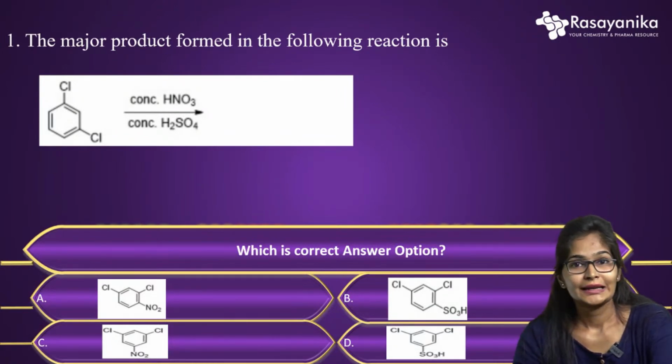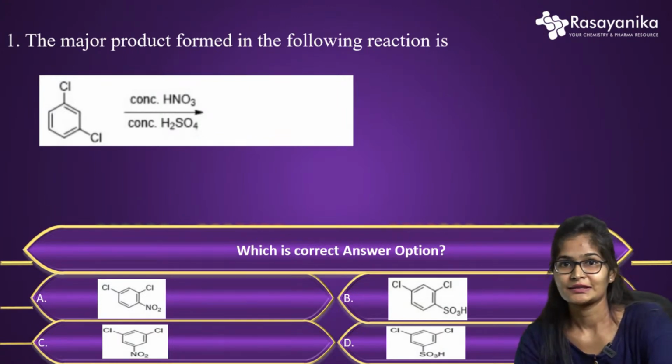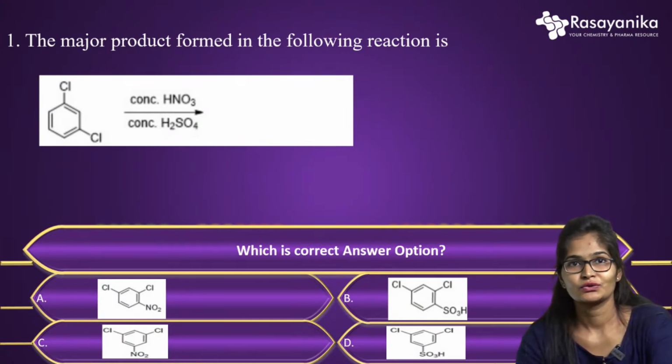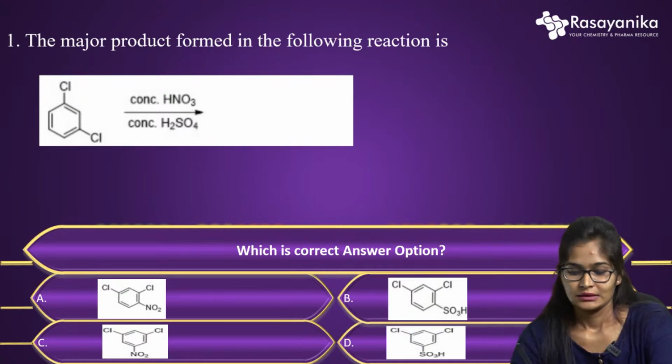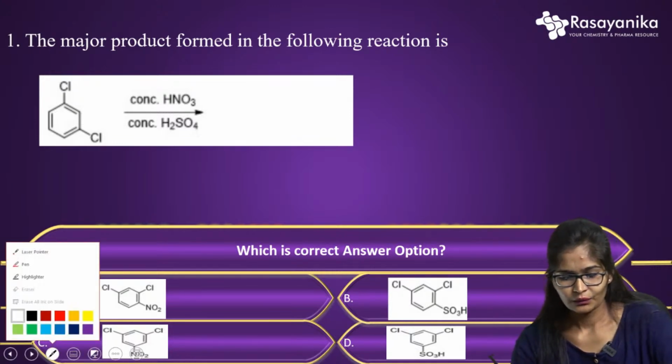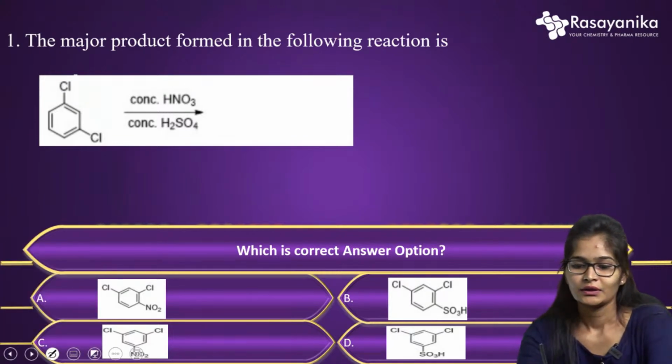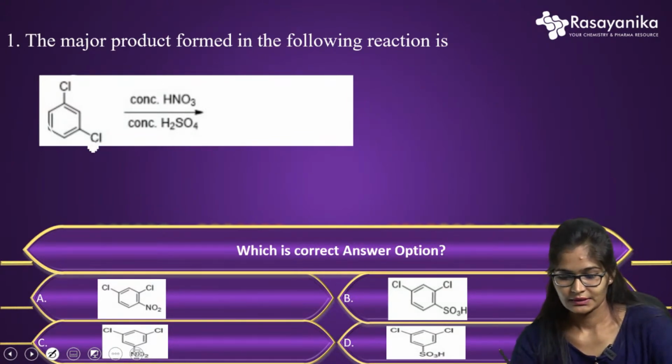In this reaction, the nitronium ion is generated from the nitrating mixture of concentrated HNO3 and concentrated H2SO4, where the HNO3 is protonated, and the nitronium ion attacks the ortho or para position of the benzene.